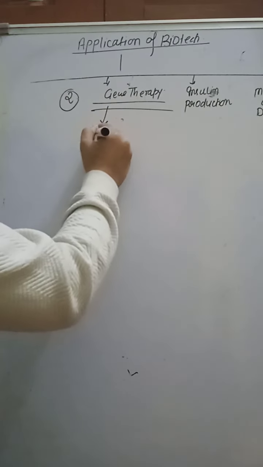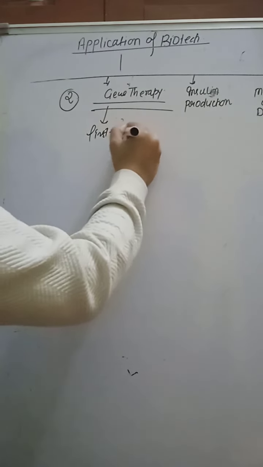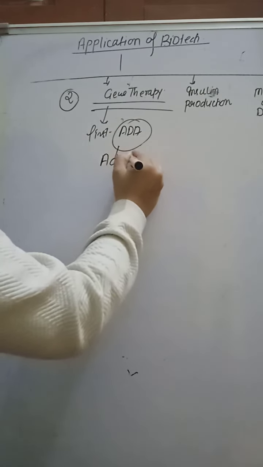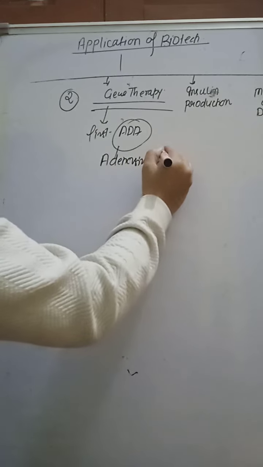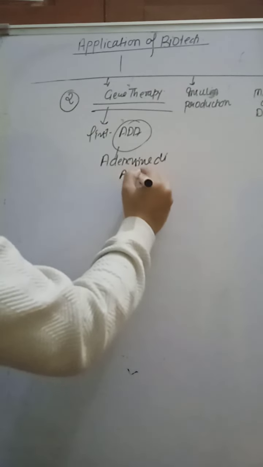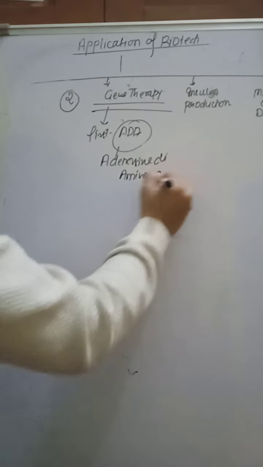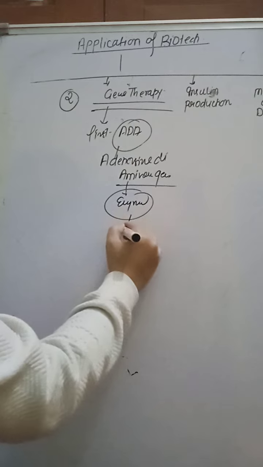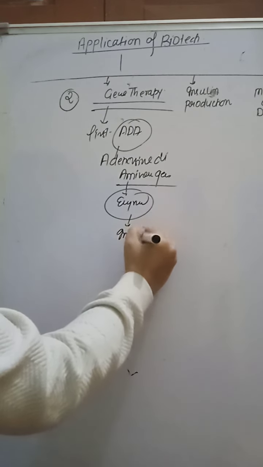So the first disease that was treated by gene therapy is ADA, adenosine deaminase gene. This adenosine deaminase gene forms the adenosine deaminase enzyme. This enzyme is important for proper immune function.